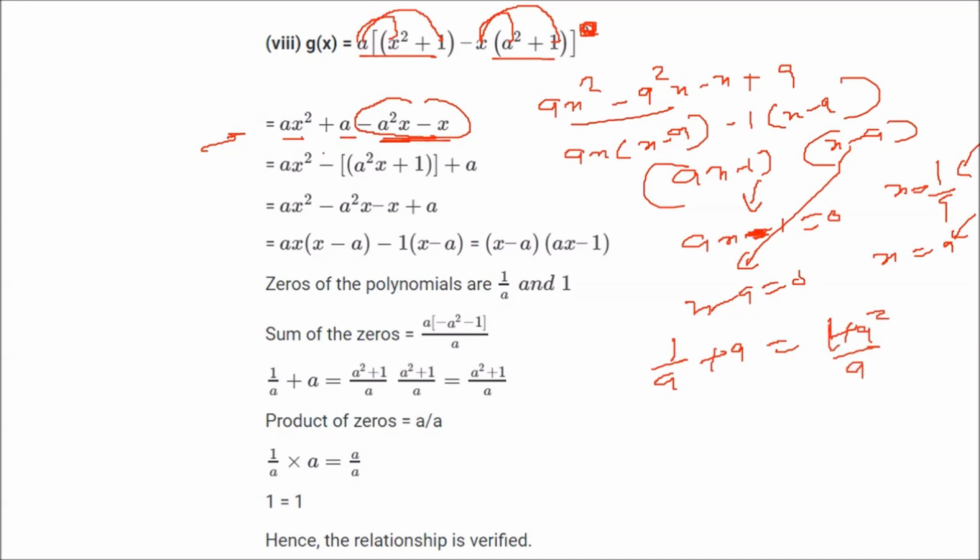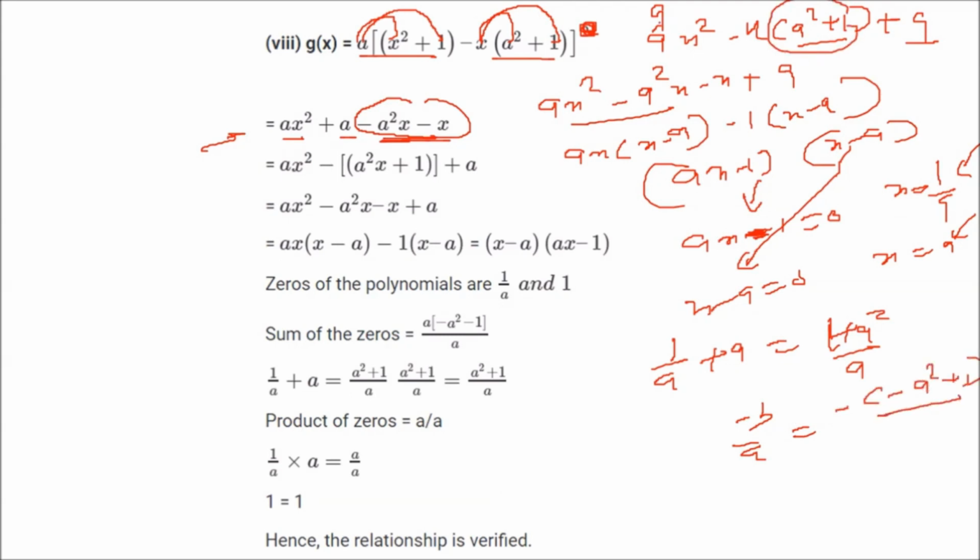And when you see here, this was our final equation: a x square minus x into a square plus 1 plus a. So this is our final equation. So a is a, b is minus a square plus 1, and c is a. So what will be sum, minus b by a? What is minus b? Minus of a square plus 1. So minus of a square plus 1 by a. Now this cancels out. So this is a square plus 1 by a. This is exactly equal to this one. Hence verified. Now multiply these roots, 1 by a into a, you get 1.